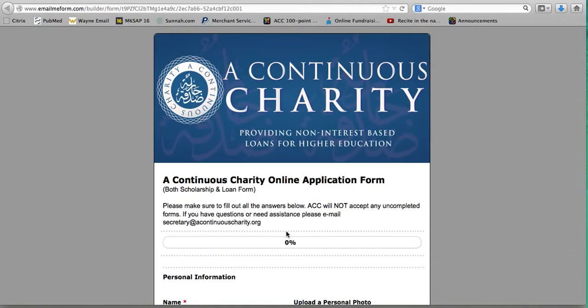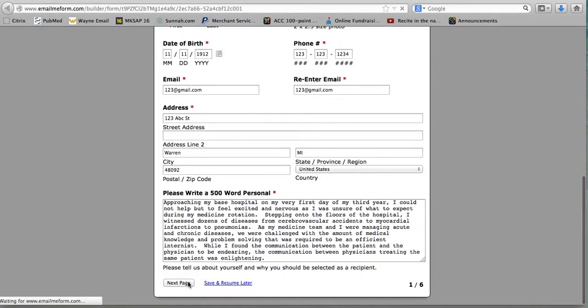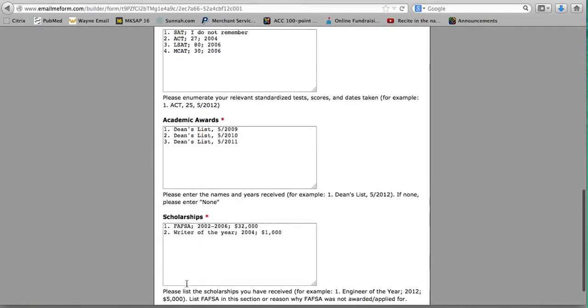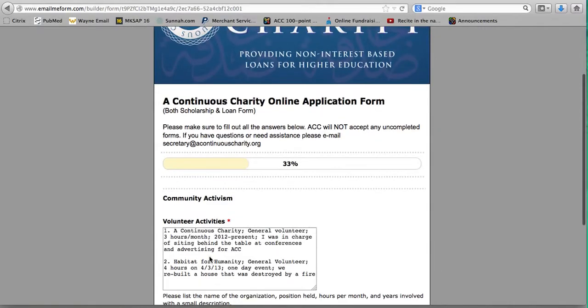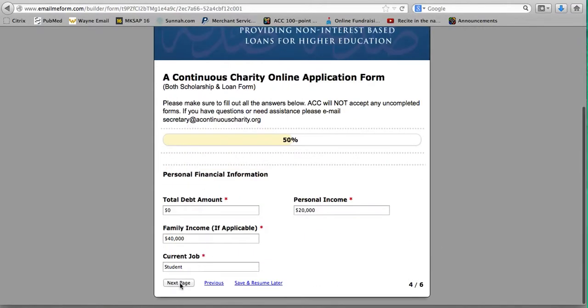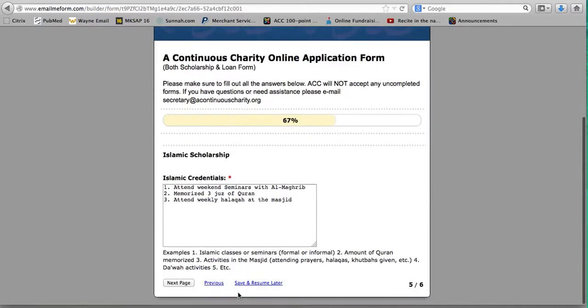All right. So nonetheless, you can go all the way to the end. Let's just do that real quickly. And just remember, the more information you fill out, obviously make sure it's true, but the more information you fill out, the more details you put, it's better for us to understand exactly how involved you are in your community activism, your Islamic scholarship, and so on and so forth.